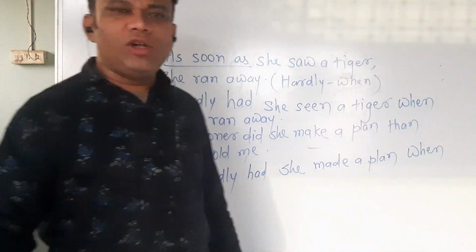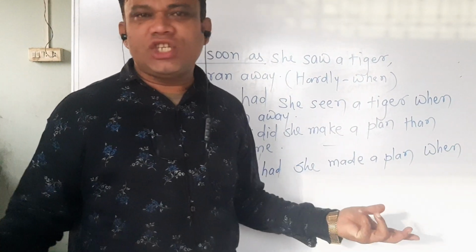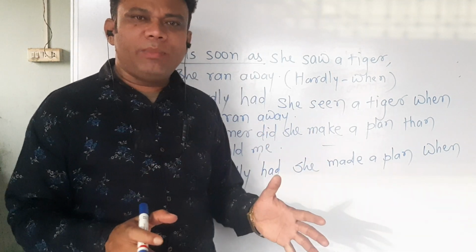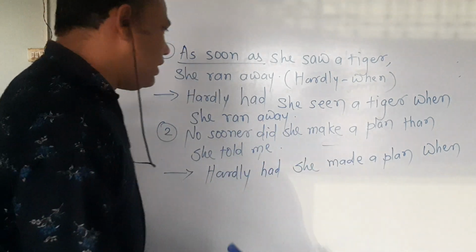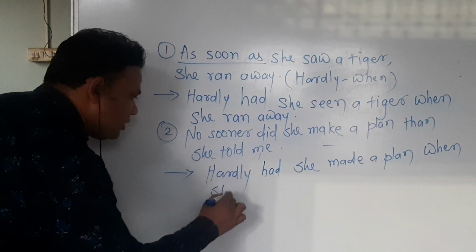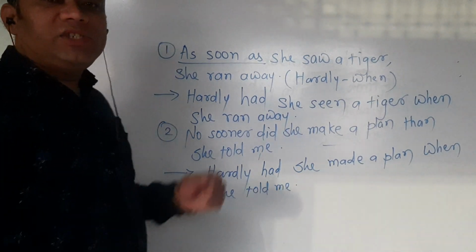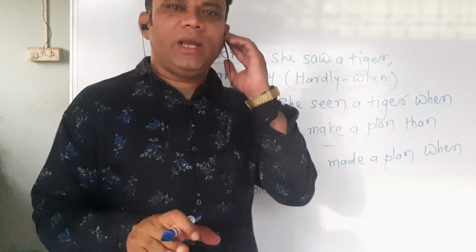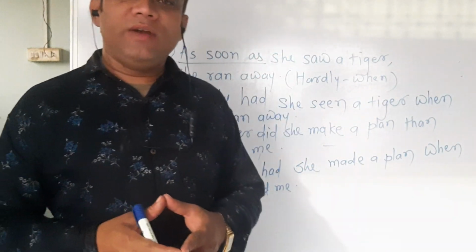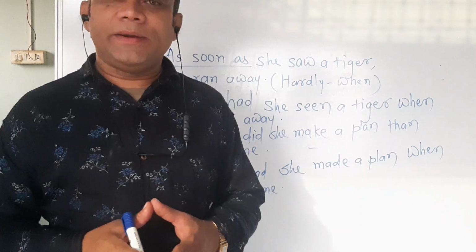After using "when" also, we don't have to make any changes in the sentence. The remaining part of the sentence we have to use as it is. "When she told me."